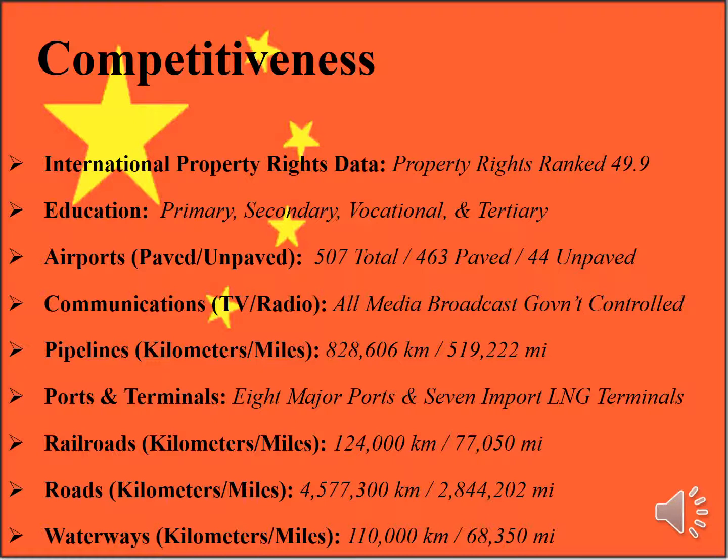China's infrastructure consists of airports and heliports, communications networks, ports and terminals, railways, roadways, and waterways. China has 507 airports. Air travel within mainland China is generally connected through major international hubs of Beijing, Shanghai, and Guangzhou. The Beijing Capital Airport hosts over 70 airlines with connections to over 200 cities over the world and is the busiest airport in Asia with 96 million passengers annually. Additionally, China has 47 heliports.